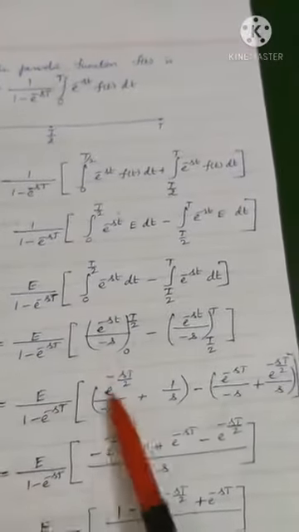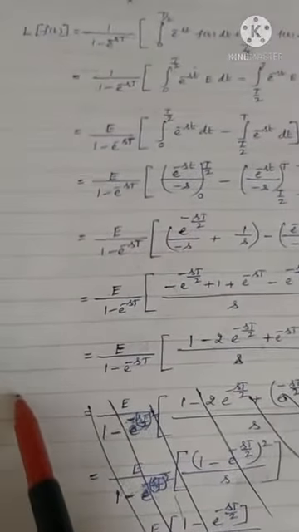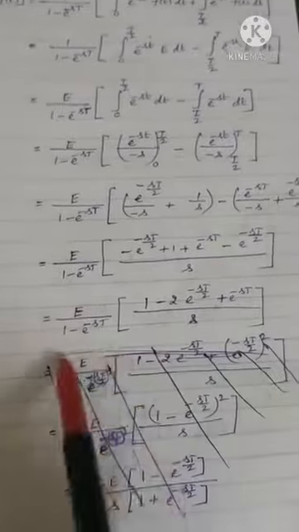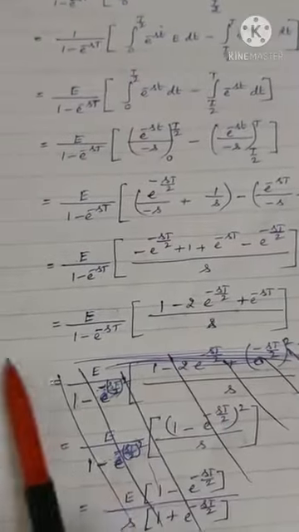Take e outside, integrate, substitute the upper and lower limits, and simplify. You can stop here. If you do not know further simplification, you can stop here and you will get full marks.